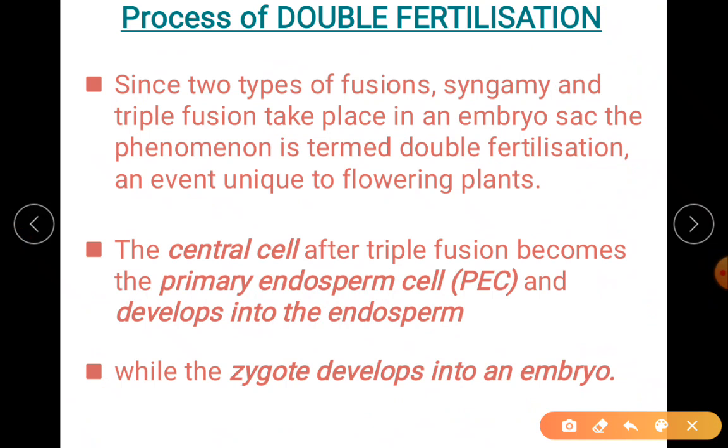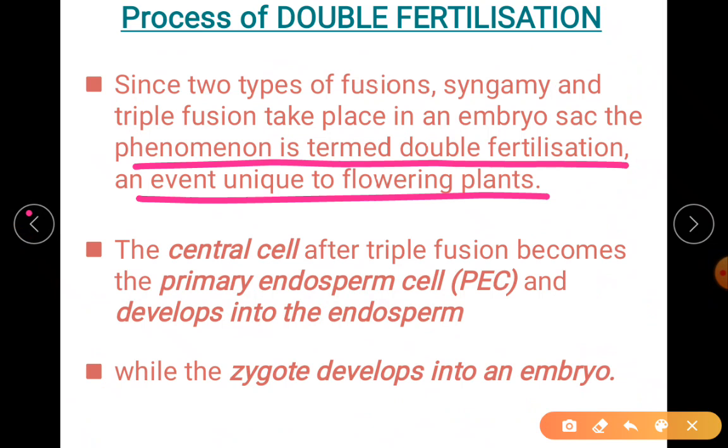This is the same thing which I've again repeated, the definition of double fertilization. So two fusions, that is syngamy and triple fusion, occurring in the embryo sac of angiosperms, is termed your double fertilization. This phenomenon is called double fertilization.